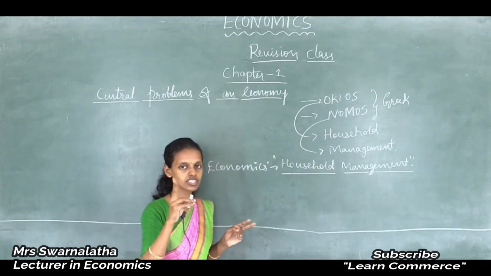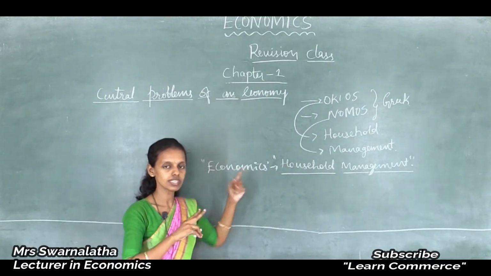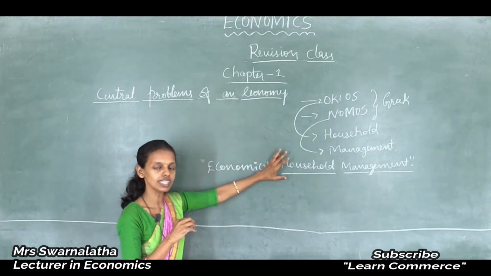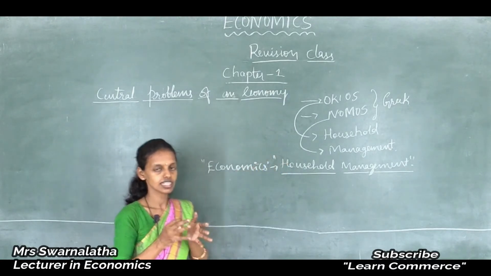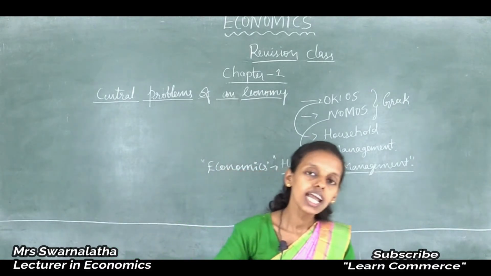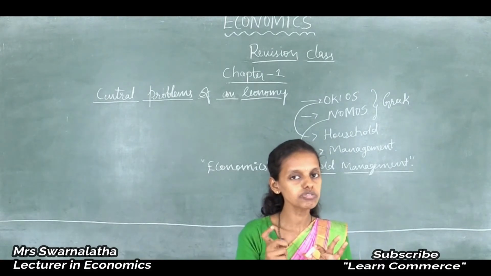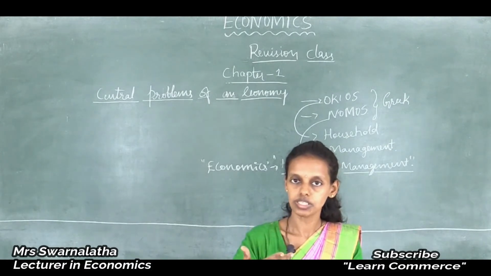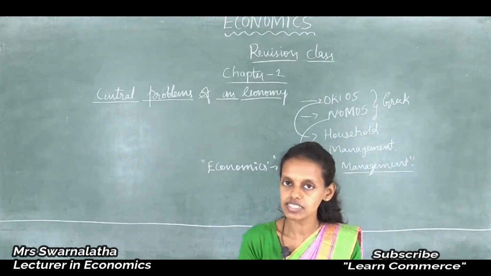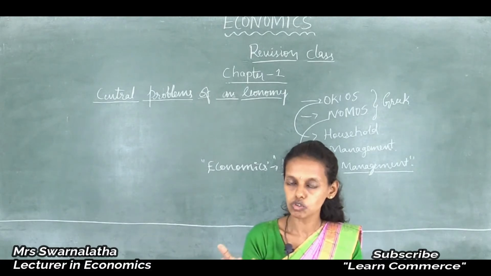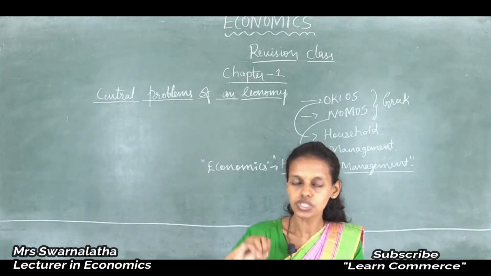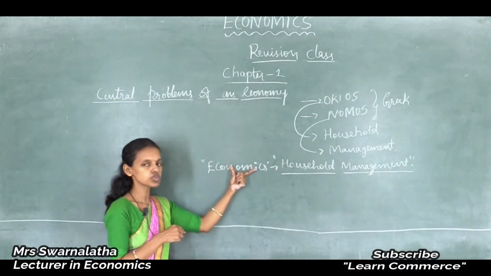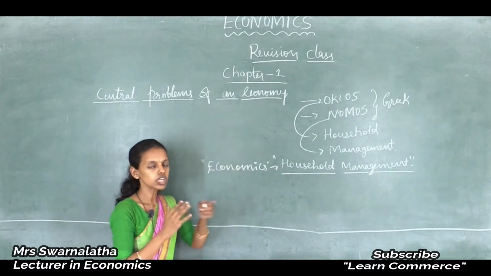There are two broad branches of economics, one is microeconomics, the other one is macroeconomics. In microeconomics you are studying the economy and economic behavior in an individual manner, in a brief manner. For example, as you studied in the first year, who is called consumer, producer, seller, service provider, service holder. A person who buys goods is called a consumer, who sells goods is called a seller. Like that, in an individual manner we are going to study economics under microeconomics.